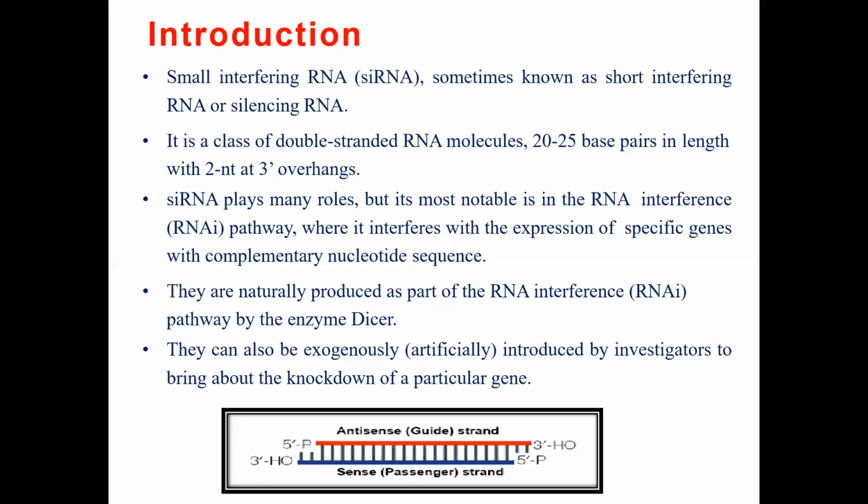So this is a diagram depicting a siRNA. This is the antisense and sense strand. See, it's 20 to 25 base pairs. There are 3' overhangs. See, at the 3' end, there are two nucleotides presented as overhangs. Overhangs means the hanging portion of the strand where there are no complementary base pairs. Okay.